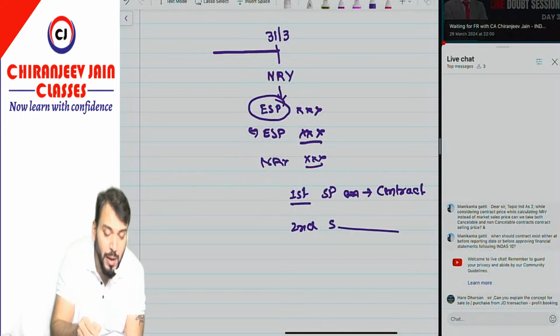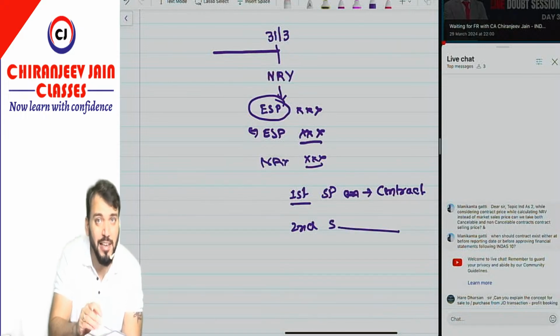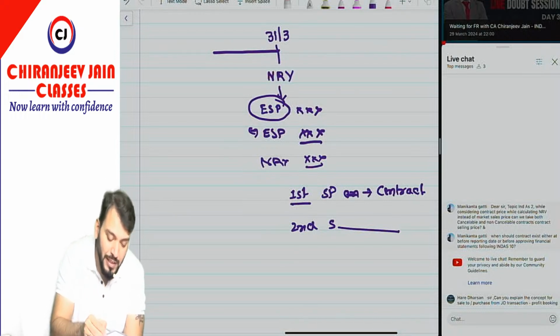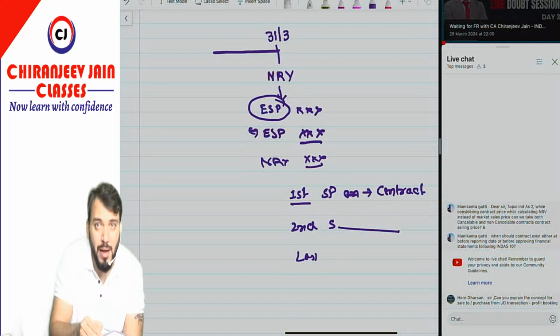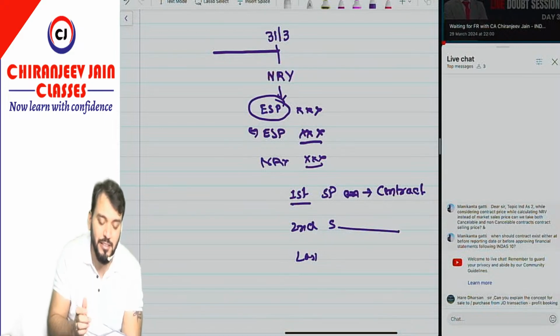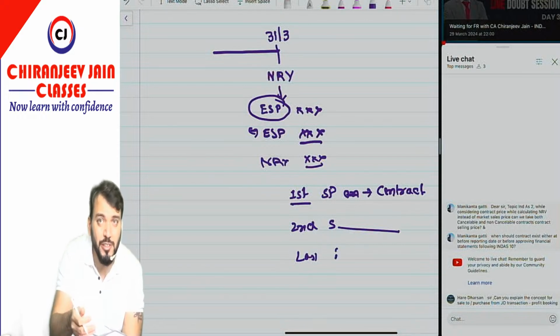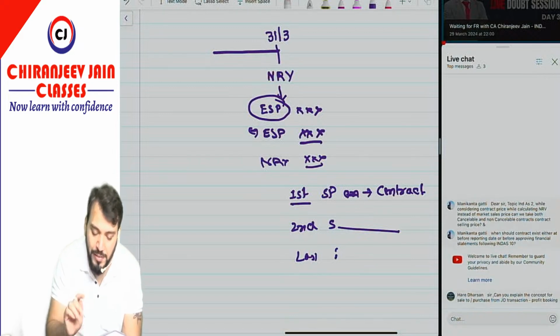Any sale made before approval of financial statements can also be considered to determine the estimated selling price on 31st March. And the last preference will be the general selling price as decided by the management, a fair estimation given by management. Got this point? Yes, sir.